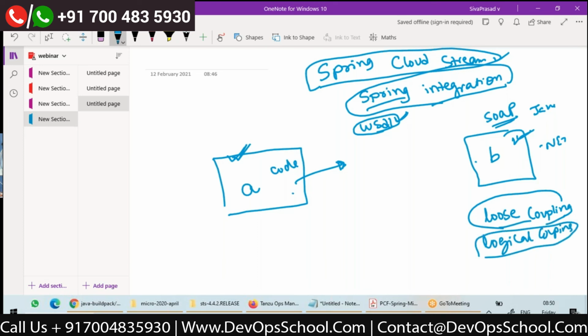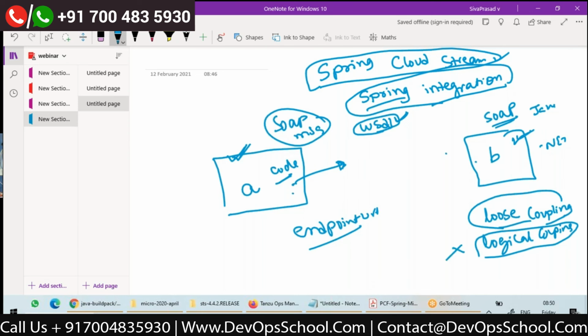But in this case, if your code is consuming B, application A needs to know the endpoint URL of B. And application A should specifically know that it is talking to a SOAP web service because it has to create a SOAP message and send. So there is no logical coupling.